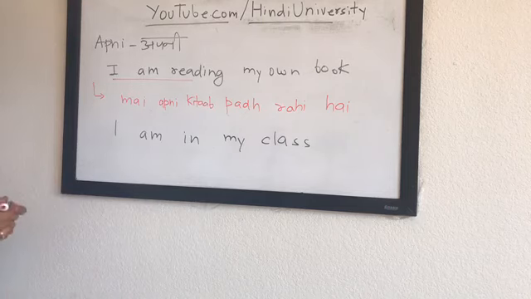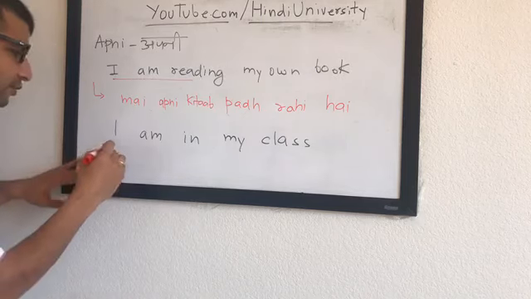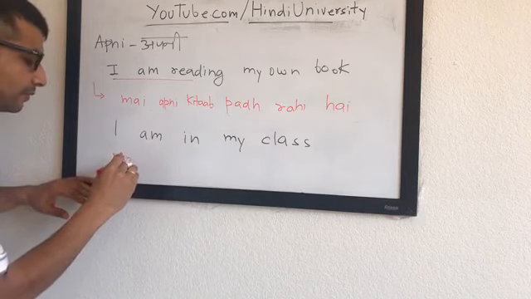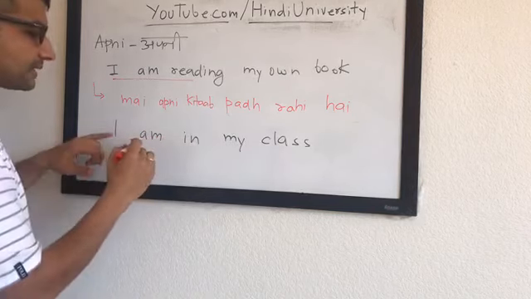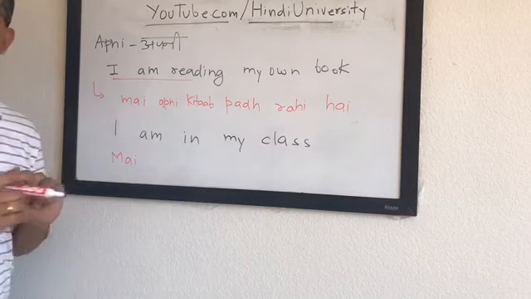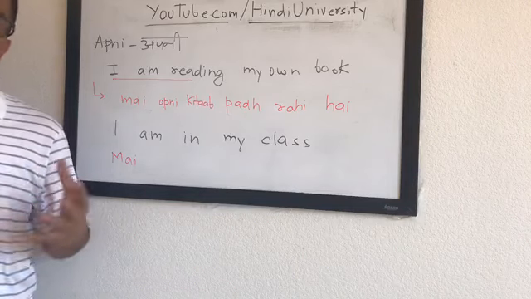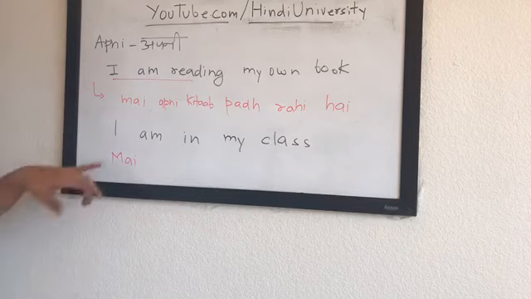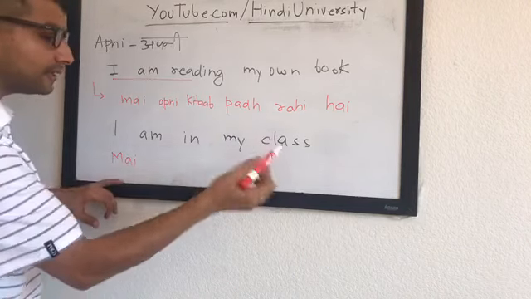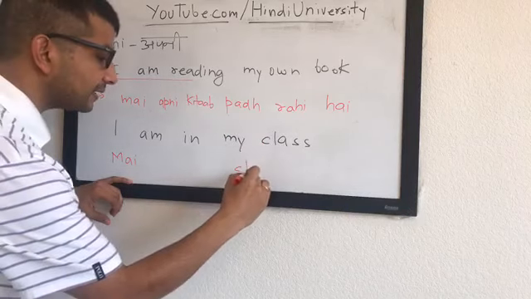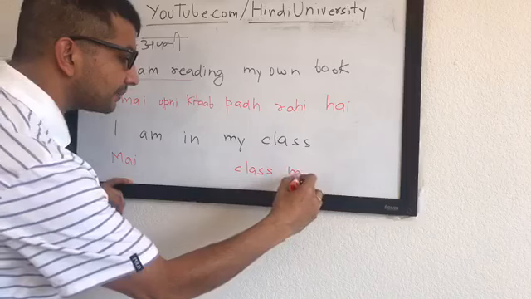Main apni kaksha mein hoon. Very good, right? So you said I am in my class. If you say main class mein hoon, that would be for simply saying I am in class. Similarly, main Russia mein hoon, aur main Tokyo mein hoon, aur Moscow mein hoon. That's what I am in some place.